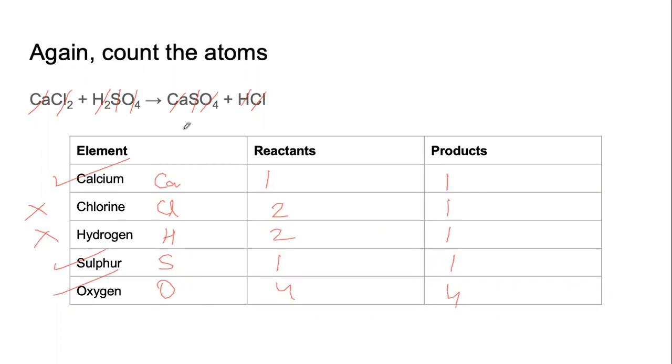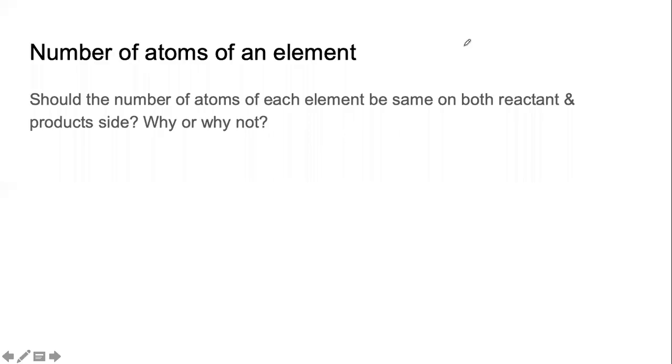So in the previous equation, for every single element, the number of atoms on the reactants were same as the number of atoms on the products. But for this equation, it is not the case. Let us first appreciate this fact. Should the number of atoms of each element be same on both the reactant and product side? Should they be same? If they should be same, why? If they need not be same, why not?